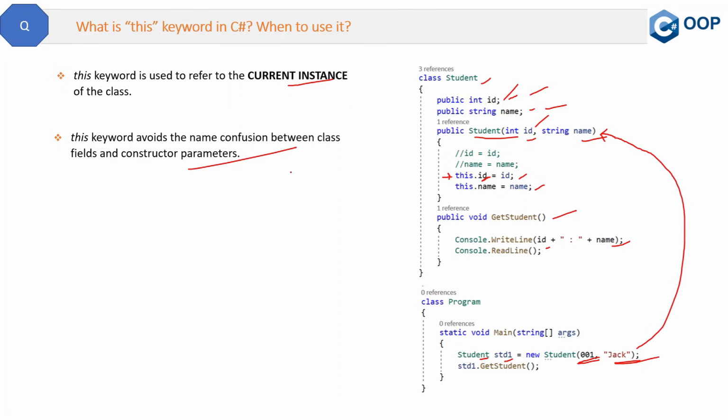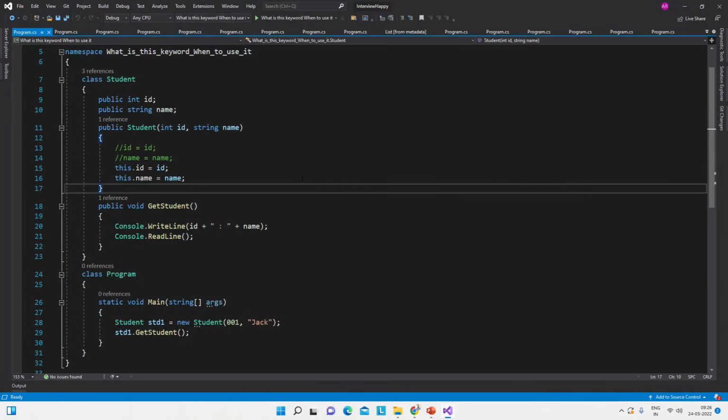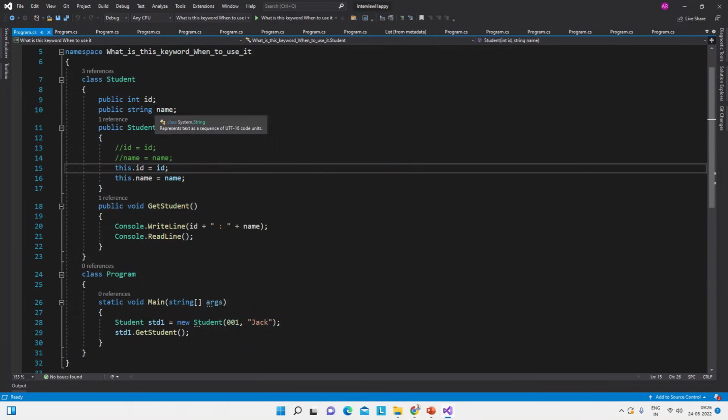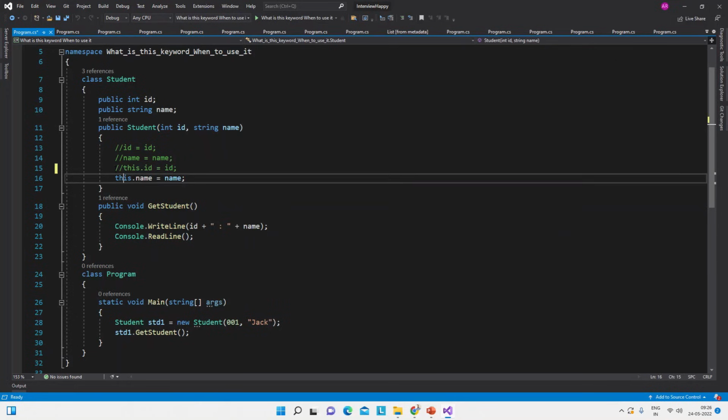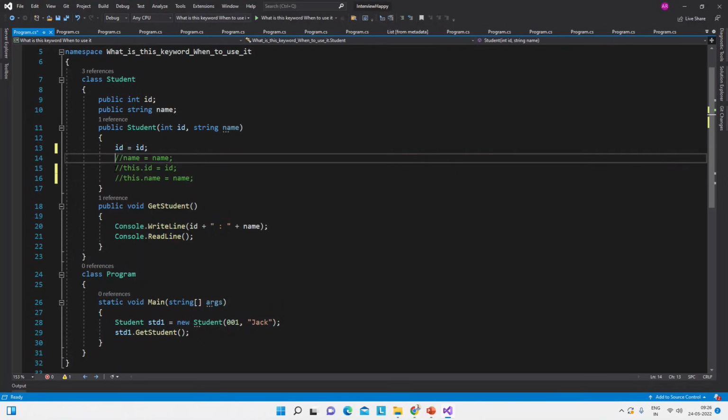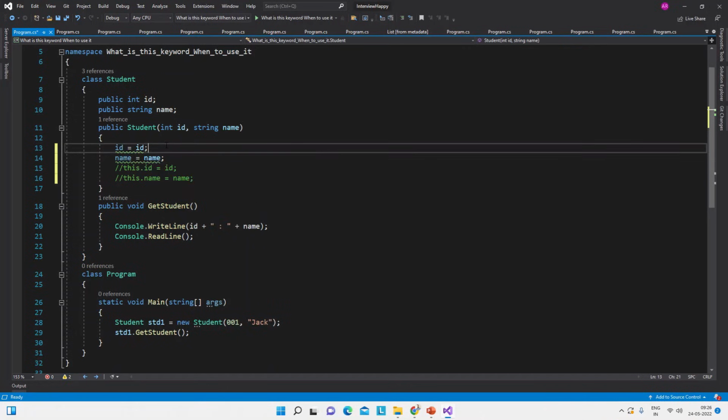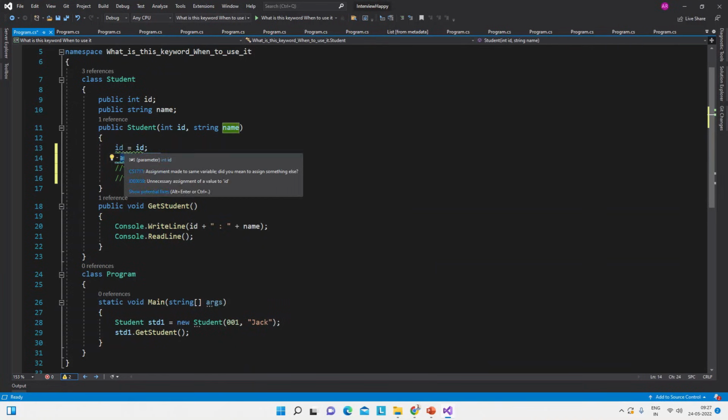Now let me show you the same thing in the code. See, here we have the same code, the same student class, the fields, the constructor with the parameters. If I do not use this keyword here, now I will do this, because I have to set the field value with the parameter value. But is it possible? It is not possible. Assignment made to same variable. Did you mean to assign it to something else? This doesn't make any sense, like we are assigning parameter to the parameter. So in order to assign the parameter to the field, we have to use this keyword.